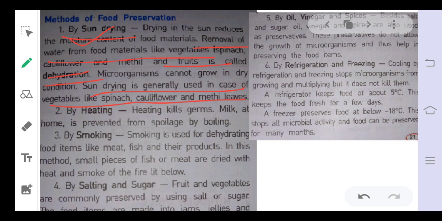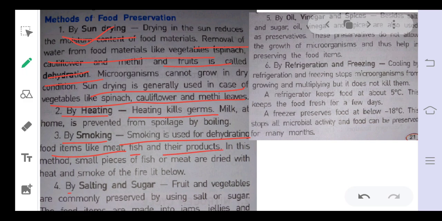Okay. Then second is by heating. You have seen this with milk, a very common thing. When the milkman gives us milk, it is boiled, it is heated for a long time, so that the boiling and heating kills the germs. Okay. Then smoking is used for dehydrating food items like meat, fish and their products.